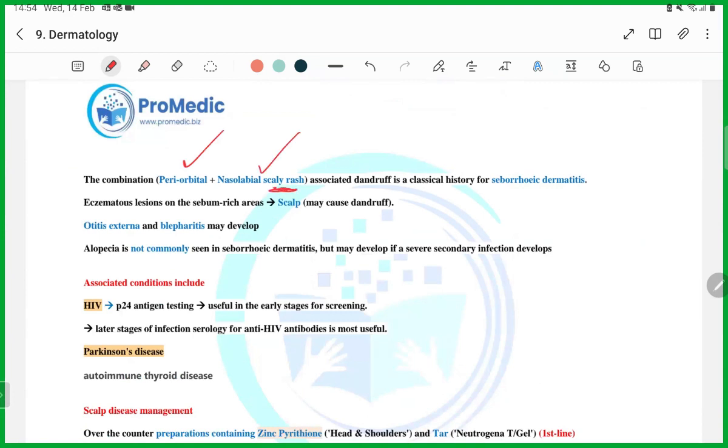Remember, associated dandruff, and it is seborrheic dermatitis. Remember, any patient who is having scaly rash on the nasolabial fold or eyelids, periorbital region, it is seborrheic dermatitis, guys. Then it can cause otitis externa, blepharitis.